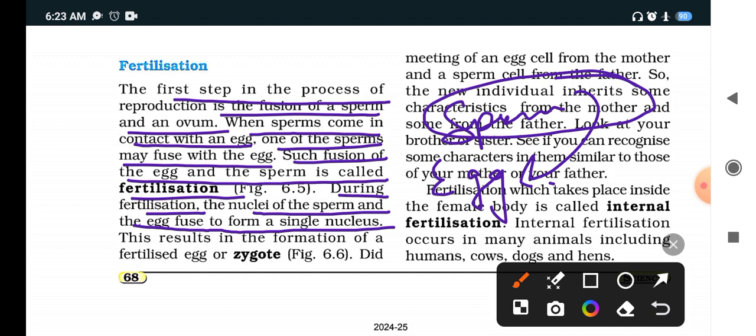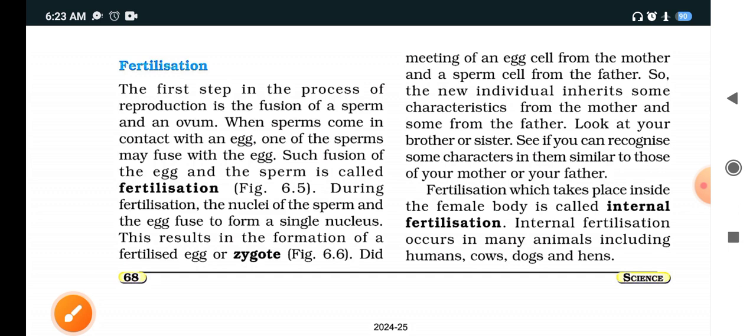When the nuclei fuse to form one single nucleus, that fertilized egg is known as the zygote. So the first step is the fusion of sperm and ovum, when the sperm comes in contact with the egg. One sperm fusing is known as fertilization. When the nuclei fuse to form a single nucleus, it is known as the zygote.